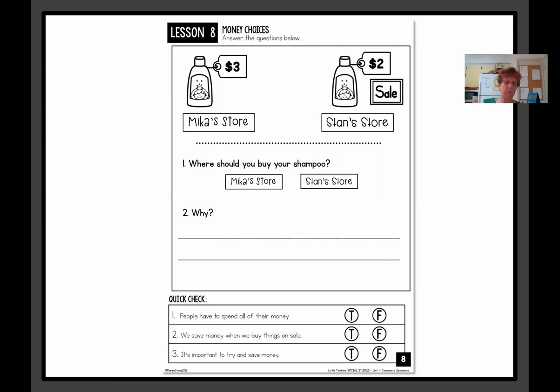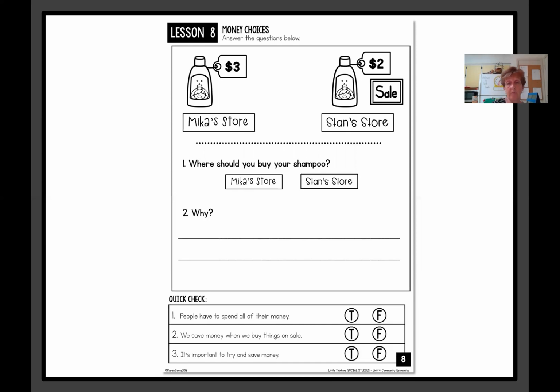If you're not able to do that and all you're able to do is print the pieces out the way they are, go ahead and do it. Cut them out, and then instead of putting them in the notebook, they can line them up on the floor or a table, just so that I have an idea that they have the understanding between what spending is and what saving is. In either event, make sure that you go ahead and take a picture of that and share it to me at the end of the day.